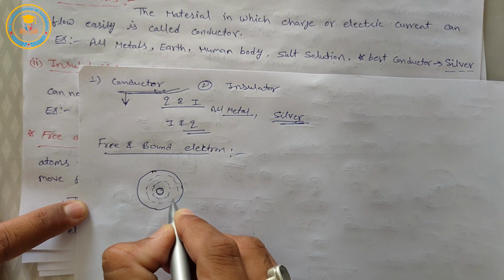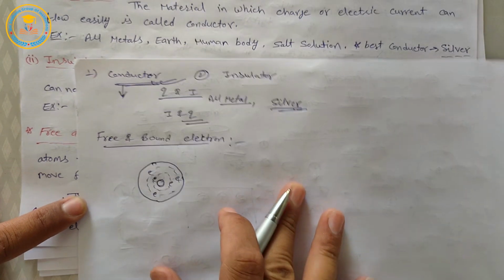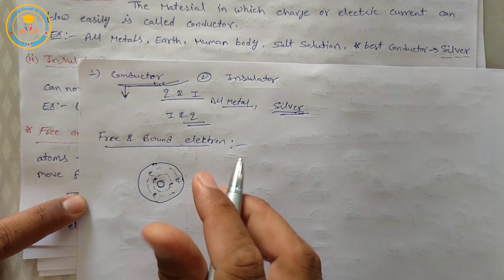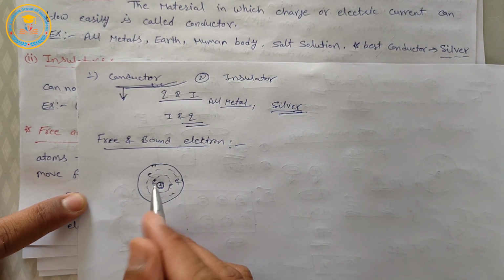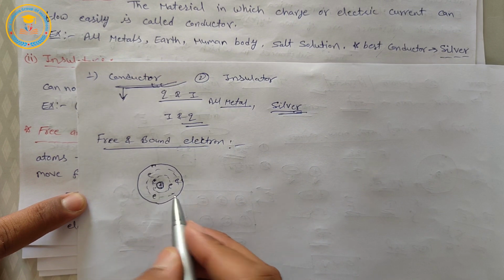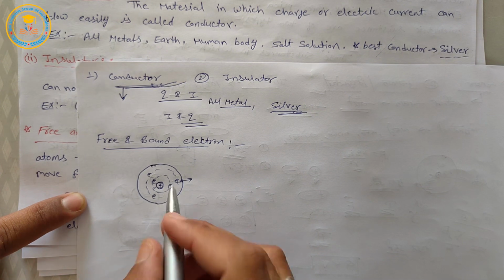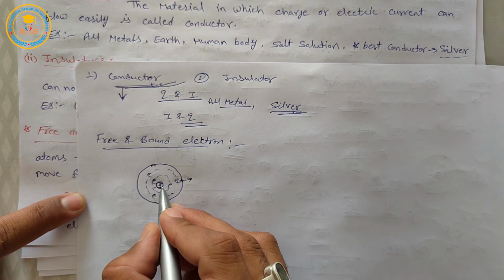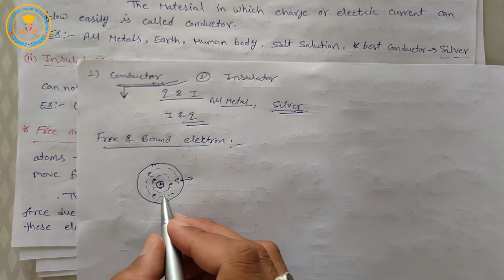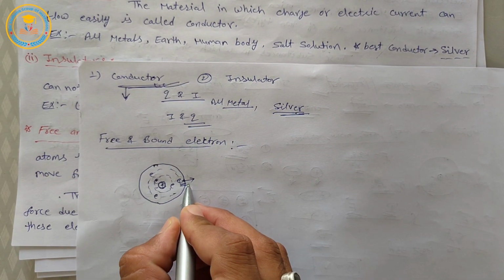In these orbits, electrons move. So we know that the charge on the nucleus is positive and this is electron. So here Coulomb attraction force acts between this positive charge and this electron charge.